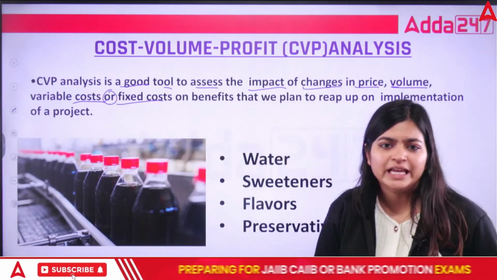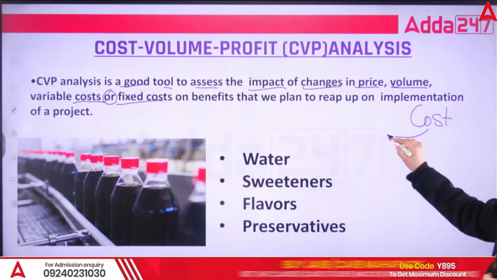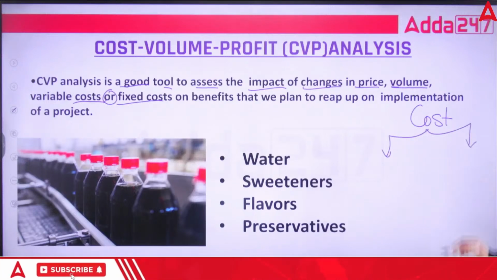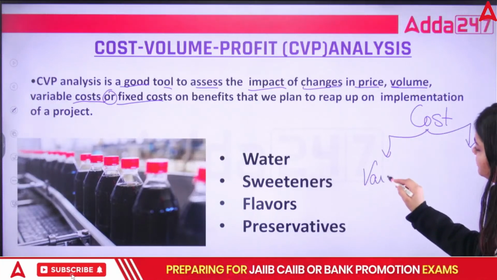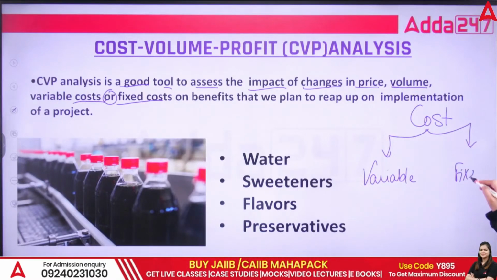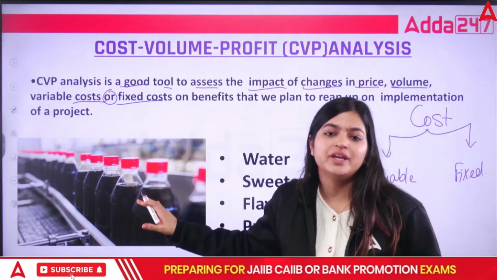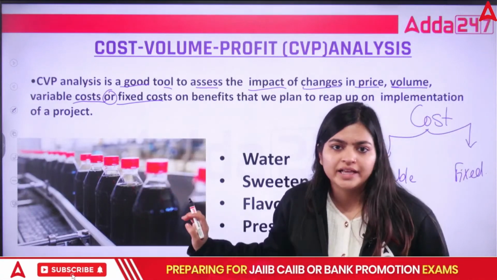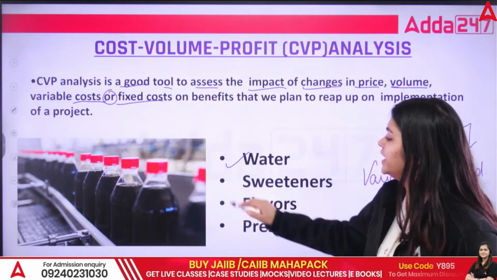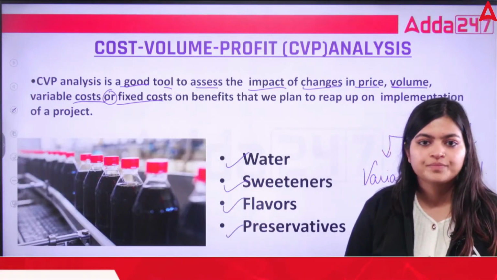Now what are variable and fixed costs? Cost includes two things. One is your variable and next is your fixed. Variable means, suppose we are manufacturing cold drinks. For cold drinks, we require water, sweeteners, flavors, preservatives.